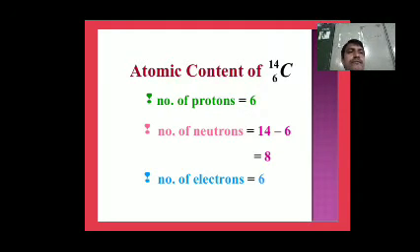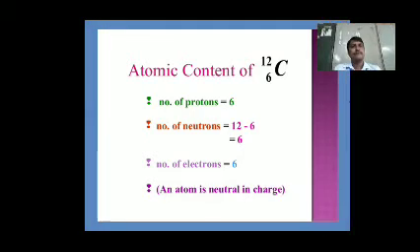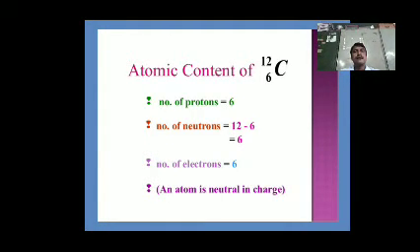In general carbon-12, protons 6, electrons 6, neutrons 6. In the carbon isotope it is 6, 6, 8, and in the carbon atom 6, 6, 6. An atom is neutral in charge.